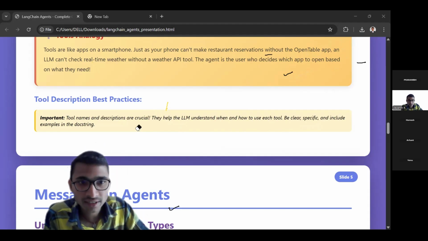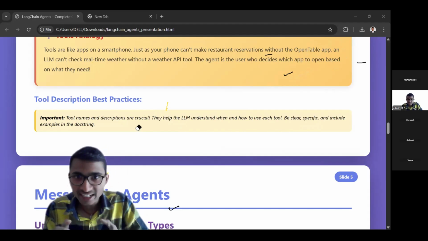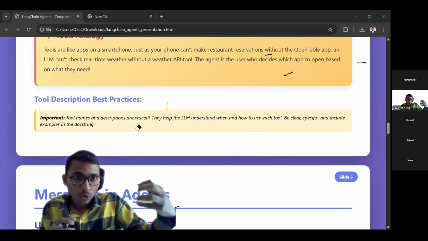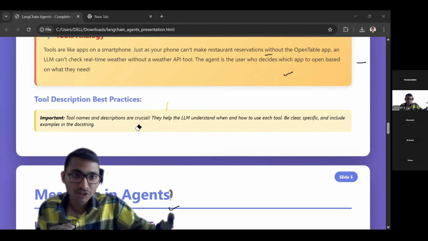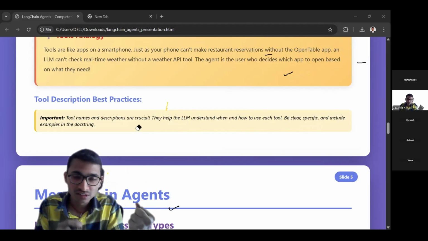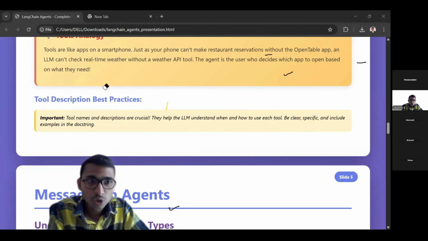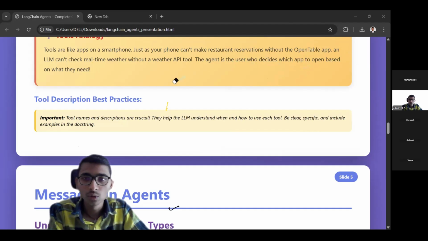Why is it crucial? Because the agent should understand, I have some tool which will help me to solve this goal, which will help me to get the information for this query, right? I will show you examples in the practical implementation. So don't worry if you're not able to get 100% here. We'll move forward, right?